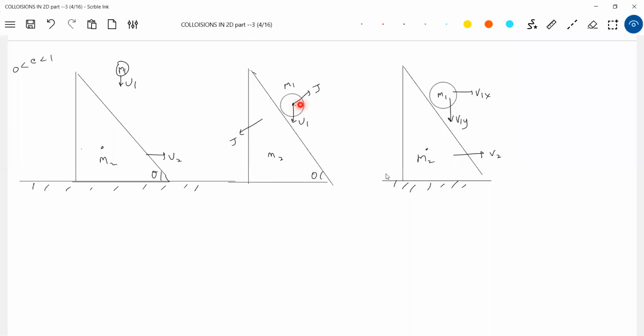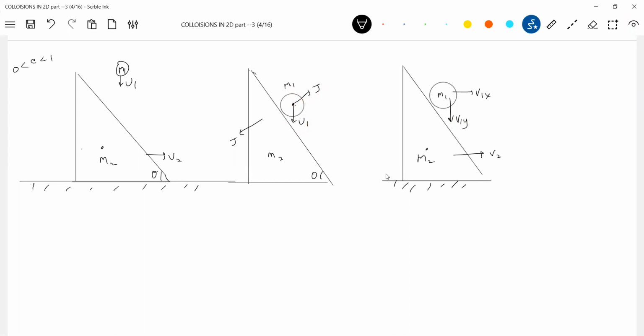Tell me, what about the ball? The ball must have horizontal component v1x, because a component of impulse will act along the x-axis. What about along the y-axis? Along the y-axis, v1y may be 0. When will it be 0? When J cos theta equals m1u1. So I'll write down the possible equations.